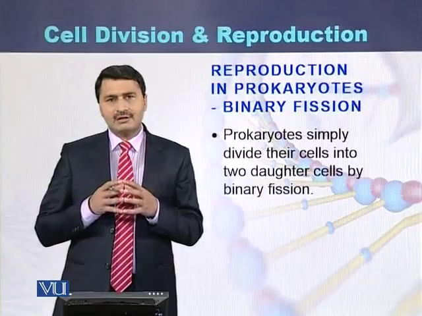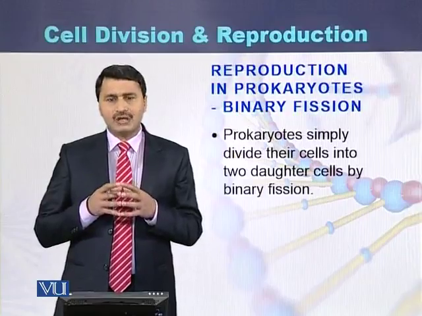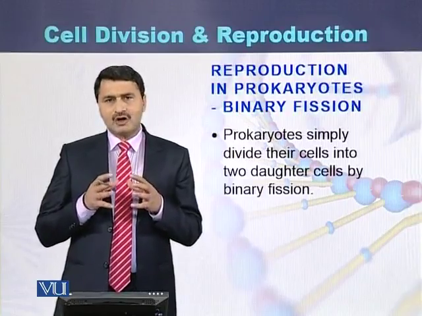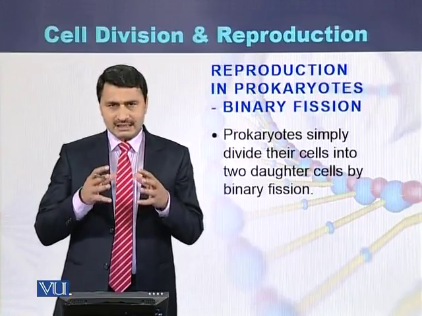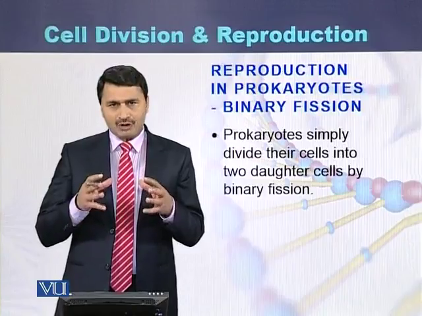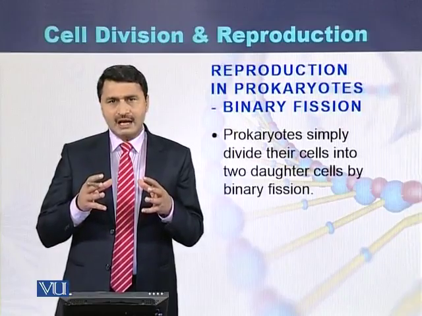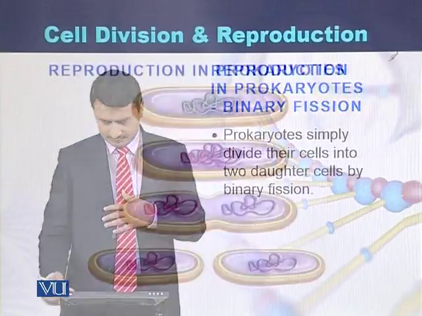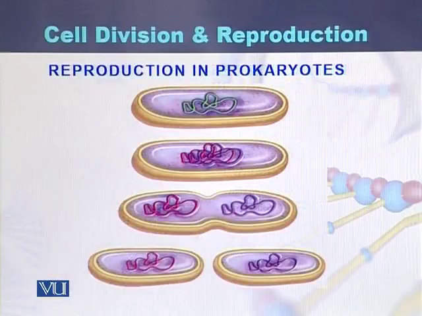Cell division in prokaryotes and in eukaryotes. In the case of prokaryotes, a single cell divides into two cells by a process which is called binary fission. Here is the example of reproduction in prokaryotes. This is a prokaryotic cell.